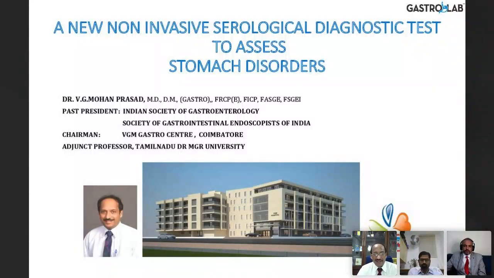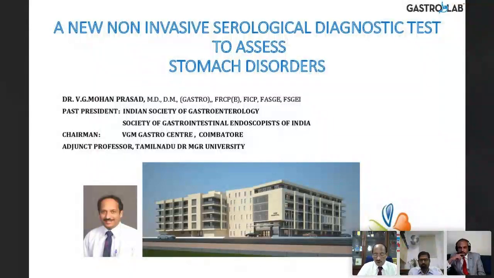We have all the time as gastroenterologists been looking at the stomach structure through endoscopy, but we have no tool to assess gastric function. This is similar to doing a liver function test biochemically versus doing an ultrasound, shear wave elastography or a FibroScan transient elastography to assess the structure of the liver. We have always been looking at the structure of the stomach, but not the function.